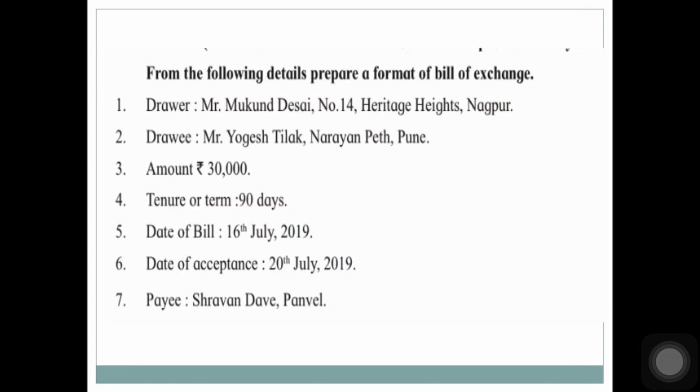These are the details given to you. Name of drawer Mukund Desai, name of drawee, and plus address is given. Amount is 30,000. The tenure is 90 days. Date of bill is given. Date of acceptance is given, and plus pay is given to you. Okay, now you have to write name of payee as well.